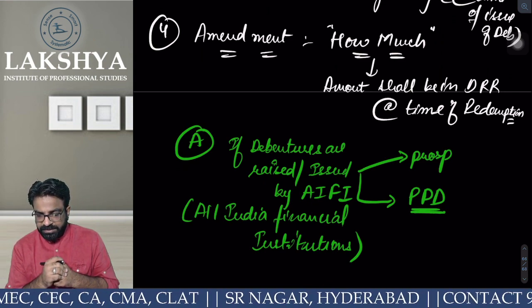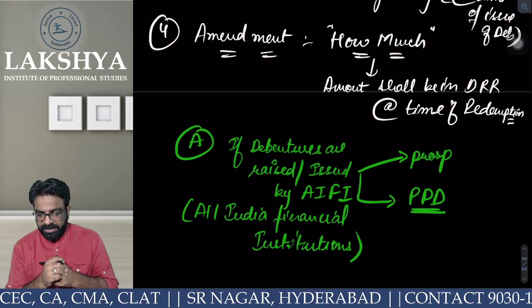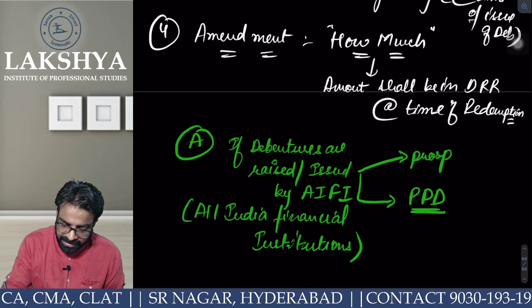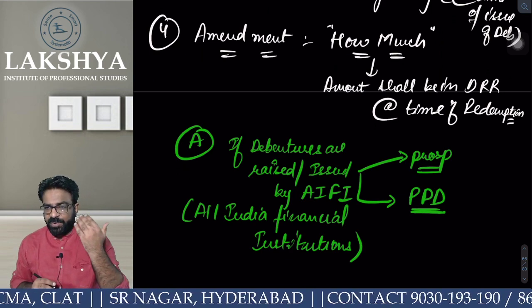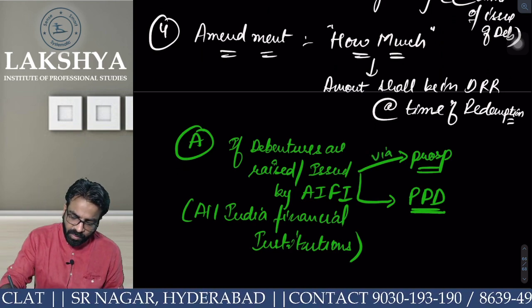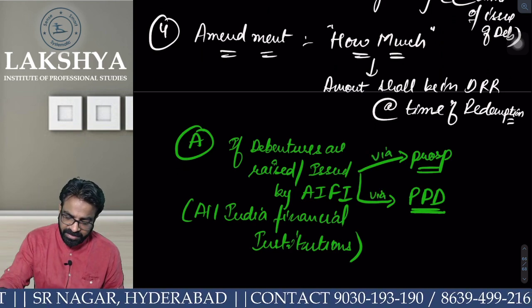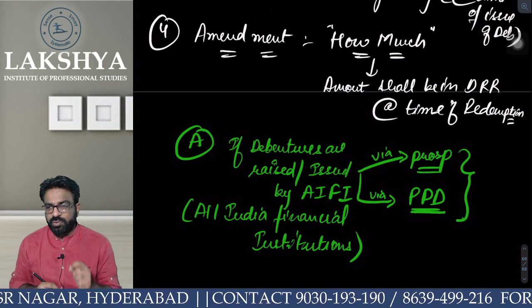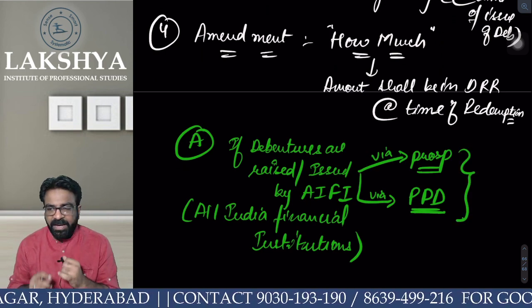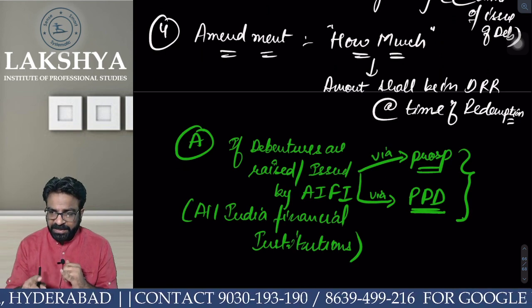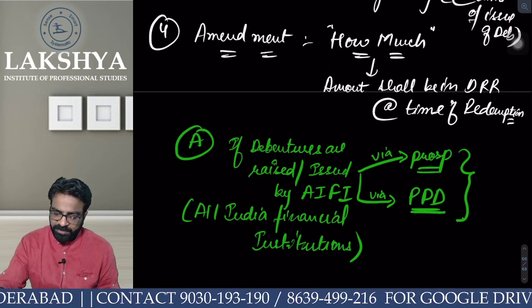So debentures can be issued in two ways, either via prospectus or via private placement. If AIFI is issuing the debentures, either via prospectus or via private placement of debentures,